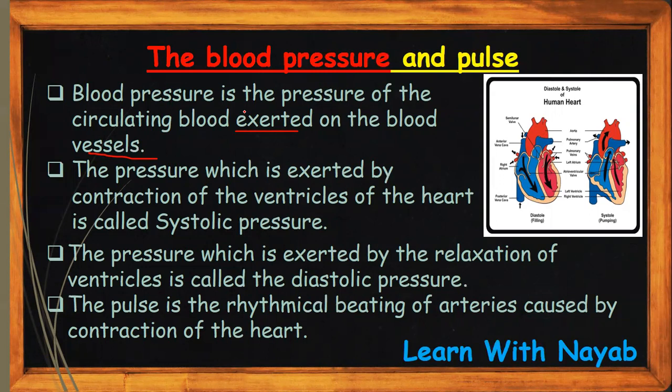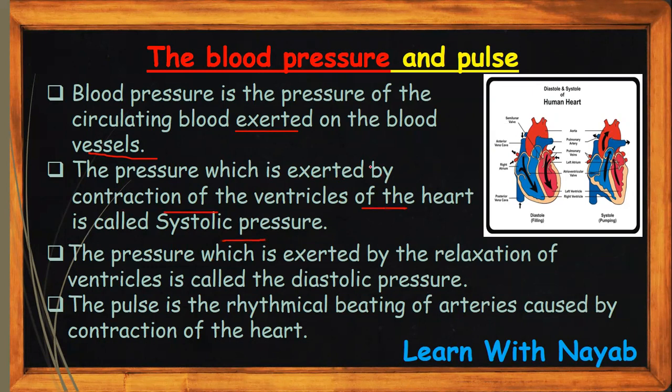The force exerted by the blood on the blood vessels while it is being transported is called the blood pressure. The pressure which is exerted by the contraction of the ventricles of the heart is called systolic pressure.